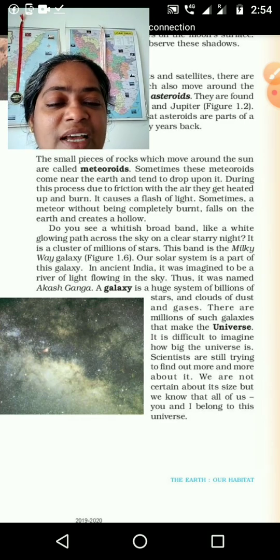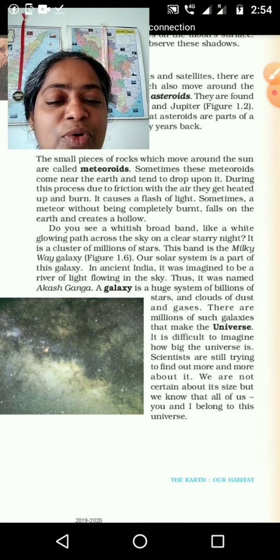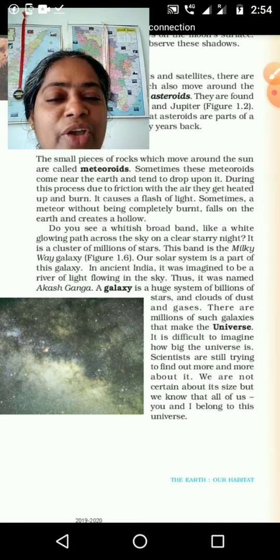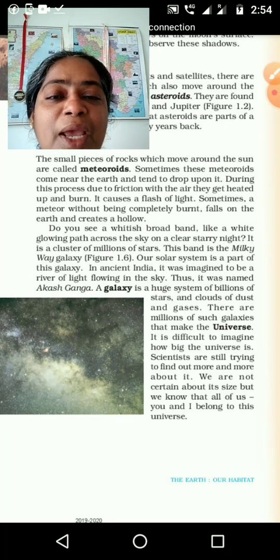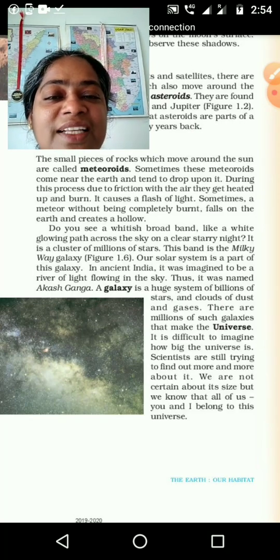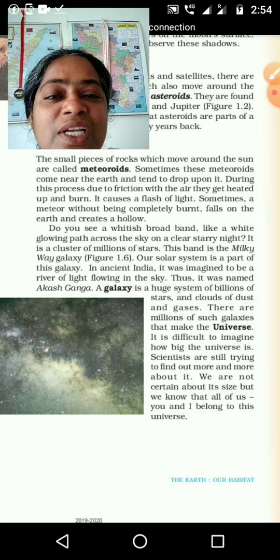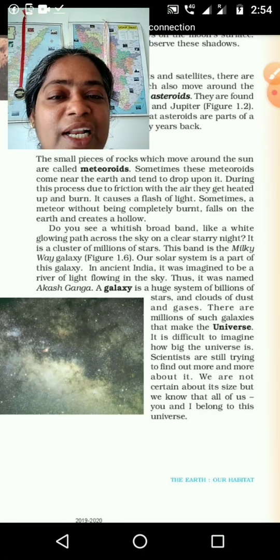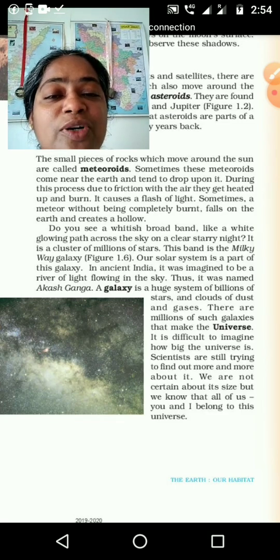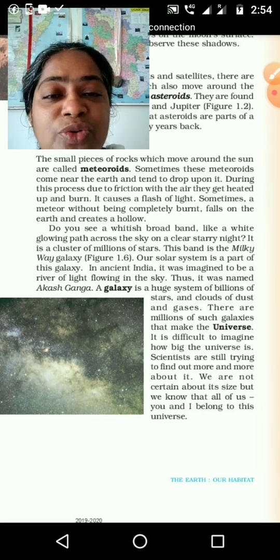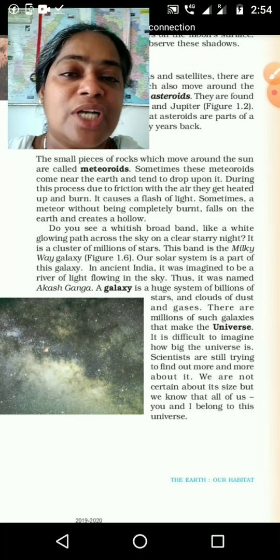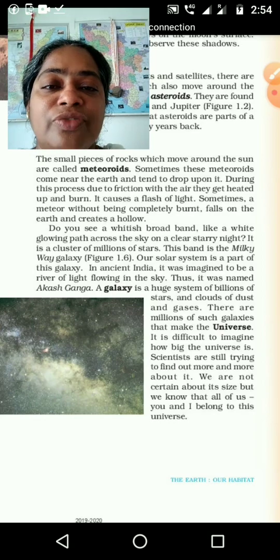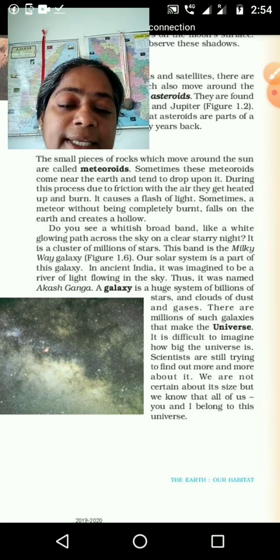So scientists are still trying to find out more and more about it. They are trying to find out many things. So we also can be a part of scientists, and we can start to search something. We can make our own small telescope and start to find out. For that purpose, we should understand what all things the scientists have already found out. So you want to study many things related to geography, we want to read many things.